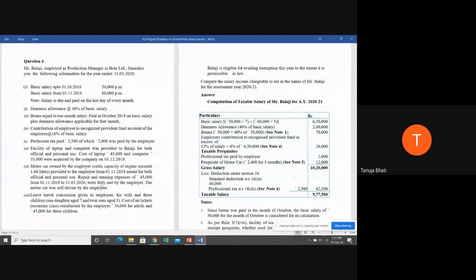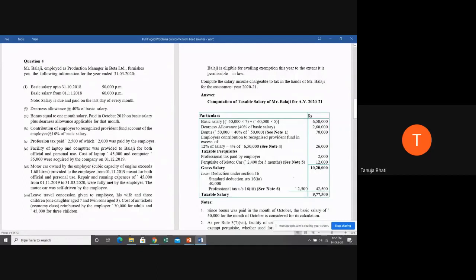Wholly used for office purpose. Now tell me, if it was wholly used for office purpose, what would be the taxability? Ma'am, nil. It's fully exempt. Very good. Now, if it is used only for personal purpose, wholly for personal purpose, what would be the taxability? The actual expenditure borne by the employer. And now it is used partly for personal and partly for office use. That is why we are taking the statutory limit.